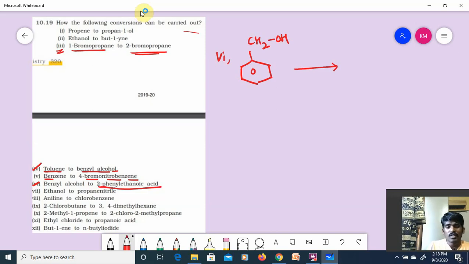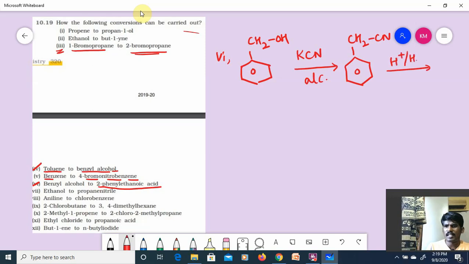I have to get 2-phenyl ethanoic acid, so if you observe here, I have to increase one more carbon. I'll treat it with KCN, alcoholic KCN, then CH2OH changes to CH2Cl. I got 2 carbons in the side chain, and this is subjected to acidic hydrolysis. Hydrolysis is taking place in the presence of acid.